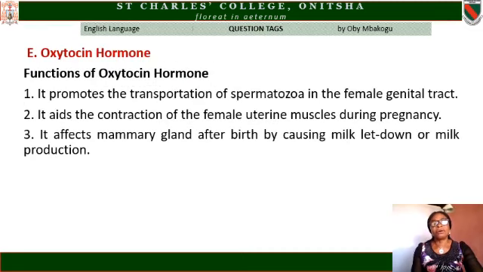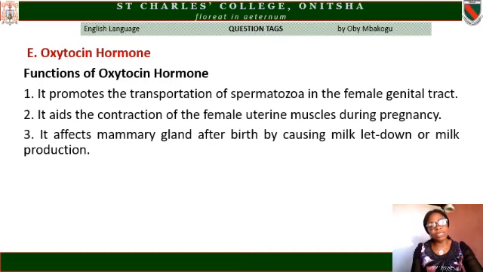Another hormone of farm animals that is found in the female is the oxytocin hormone. The oxytocin hormone promotes the transportation of spermatozoa in the female genital tract. Once the male animal mates with the female animal, the spermatozoa is deposited in the genital tract of the female animal, and this hormone, oxytocin, transports it from the point of deposition till it gets to the point where it will be fused with the released egg or ova for fertilization to take place.